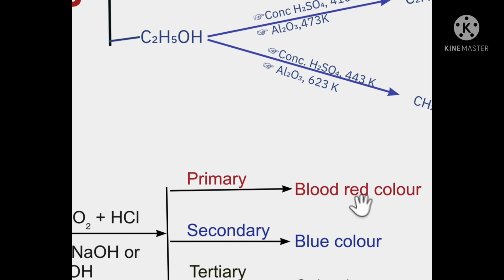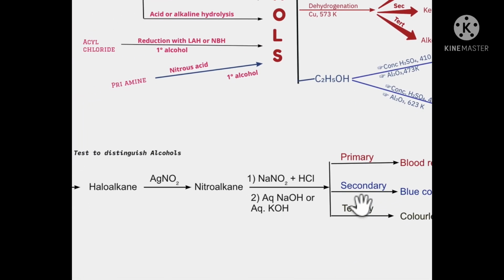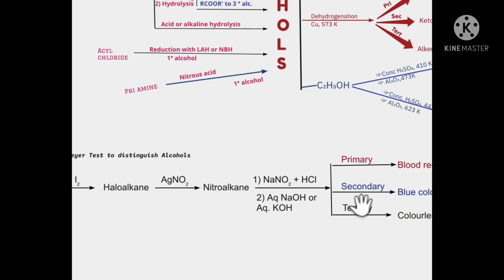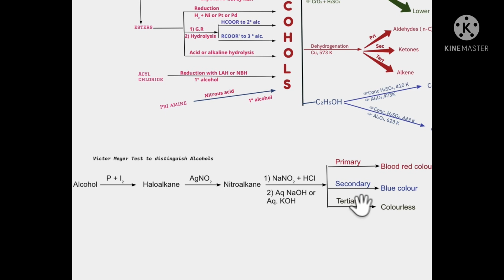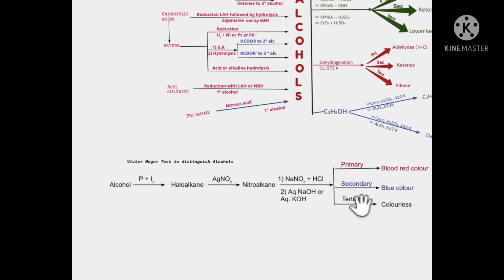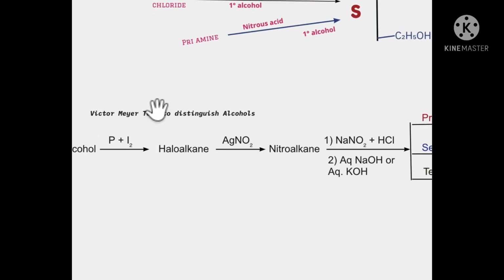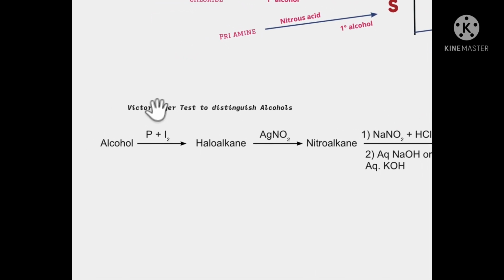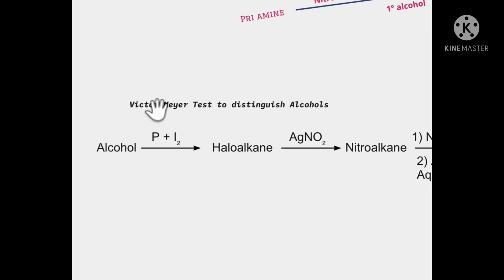Now I have also added to this flow chart another method to distinguish between primary, secondary and tertiary alcohols. And what is that method? As you can see on your screen, it's called the Victor-Meyer test. We've got an alcohol. You react it with red phosphorus and iodine.